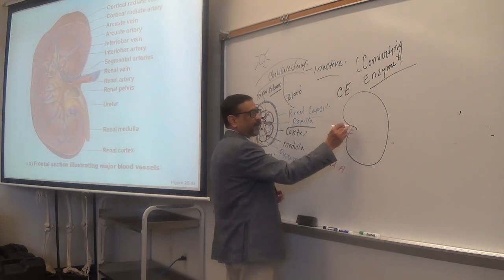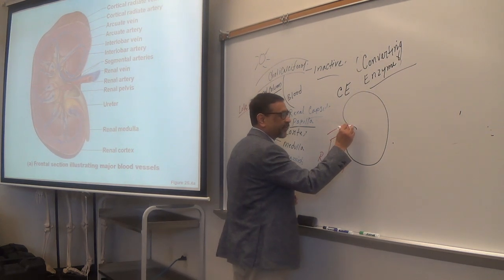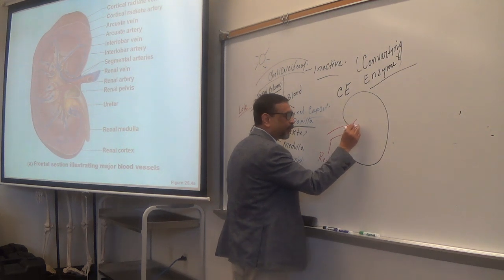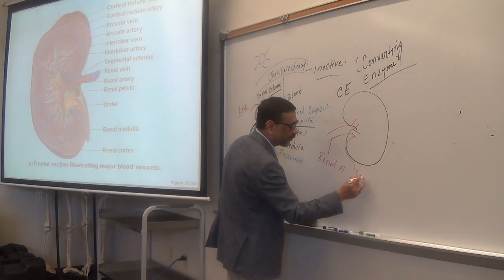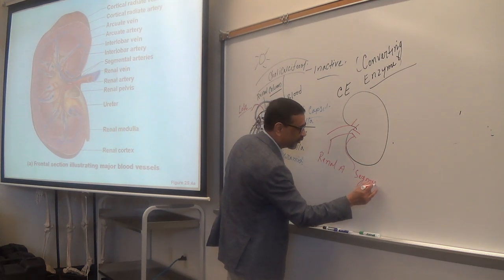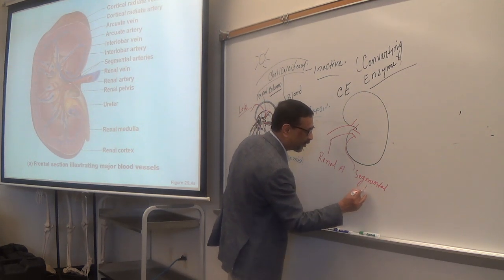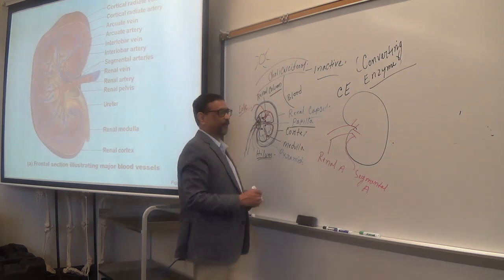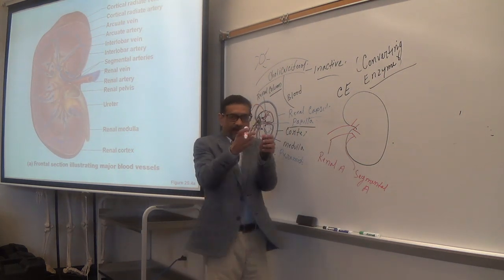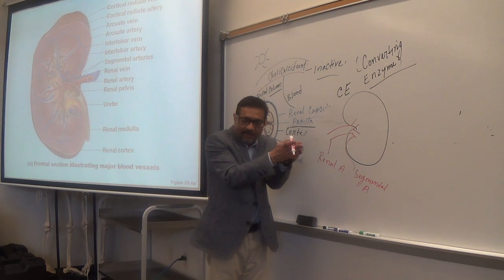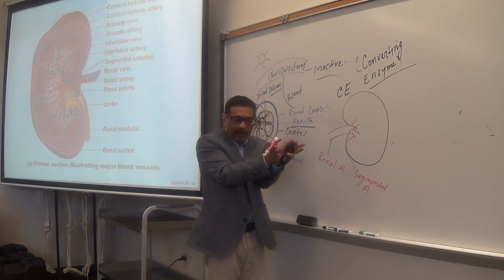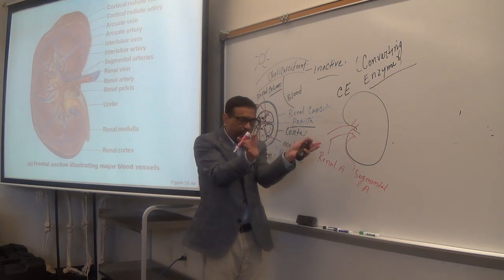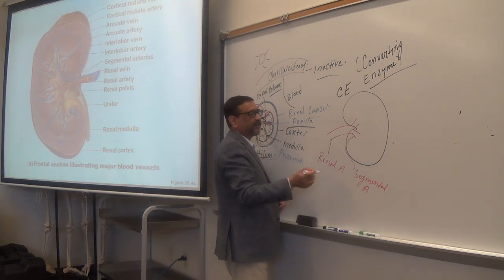It splits into two branches. These are called segmental arteries. Two. And it divides like this, entering the kidney anterior and posteriorly, not superior and inferiorly. It divides into anterior and posterior segmental arteries.